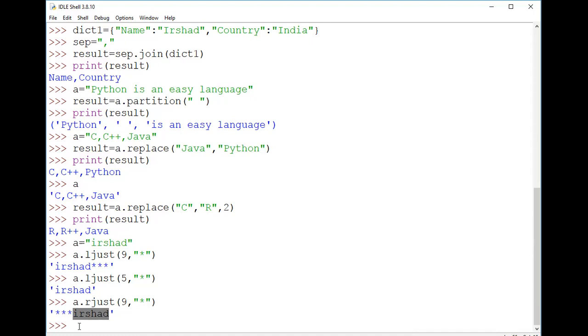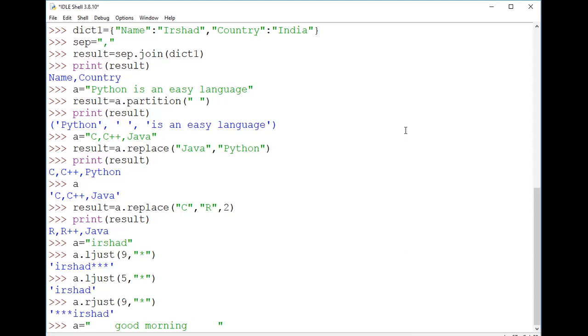Similarly, we have another method called the strip method. Strip is used to remove content from the given string. For example, if I write " good morning ", you can see that before good and after morning there are some spaces in the given string.